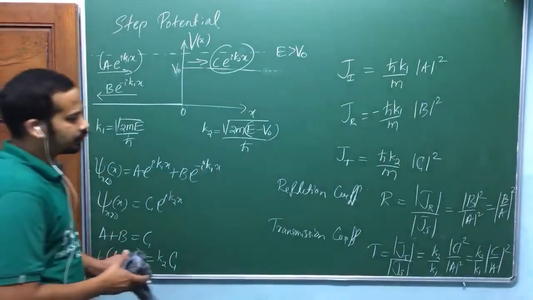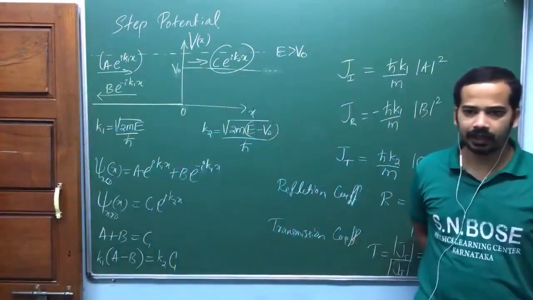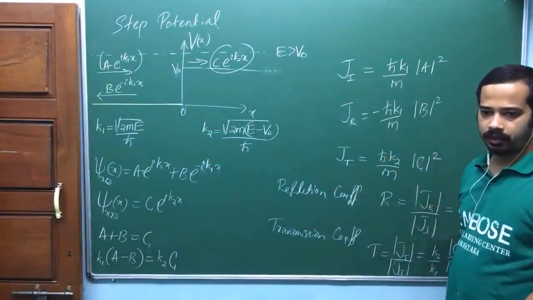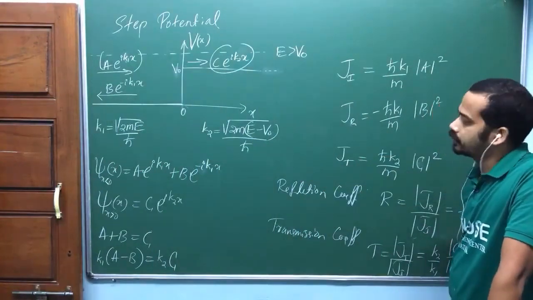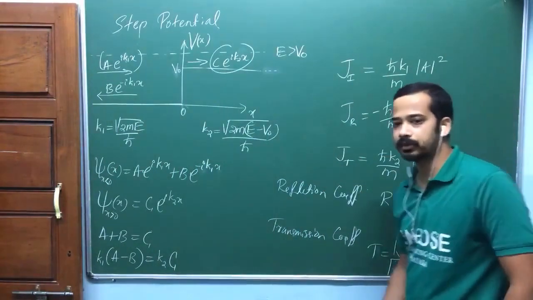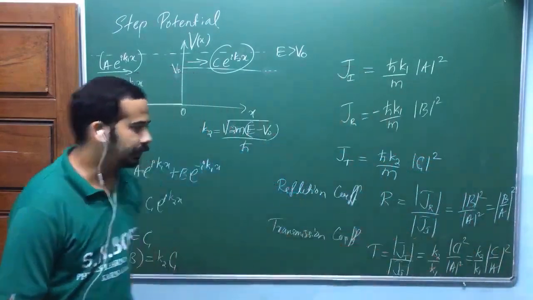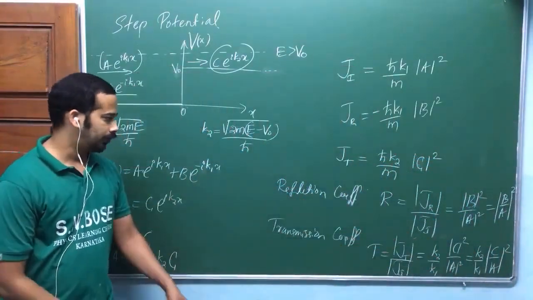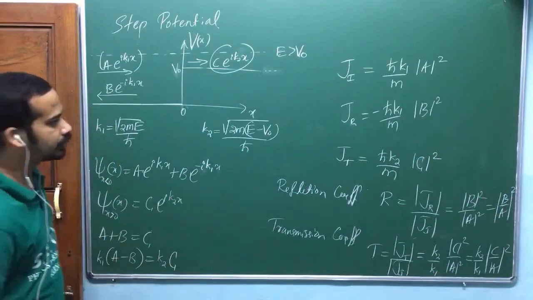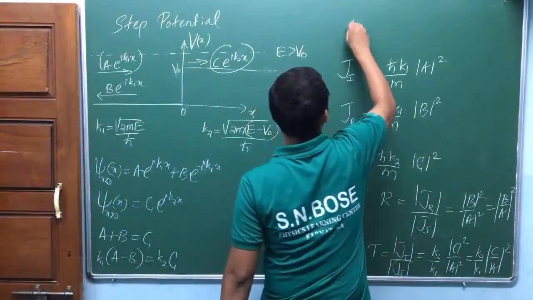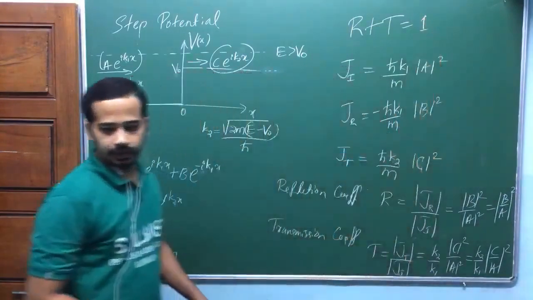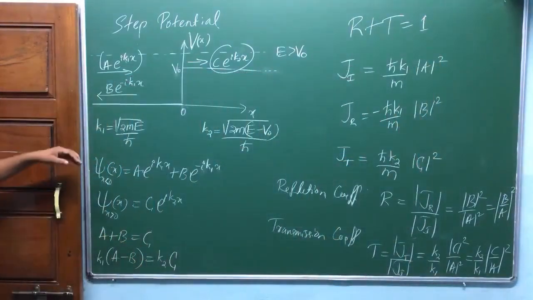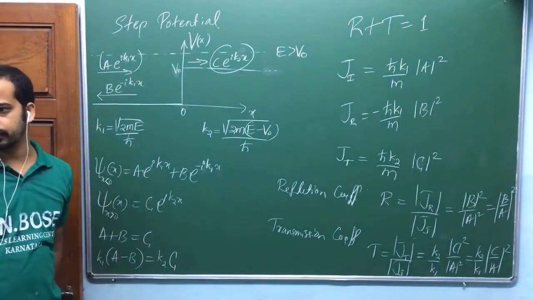Now this reflection coefficient will talk about what fraction of the particles are reflected. Transmission coefficient will talk about what fraction is transmitted, okay? It is less than 1 actually. So if you add reflection coefficient plus transmission coefficient, it should give 1. Particles should be either reflected or transmitted, isn't it?